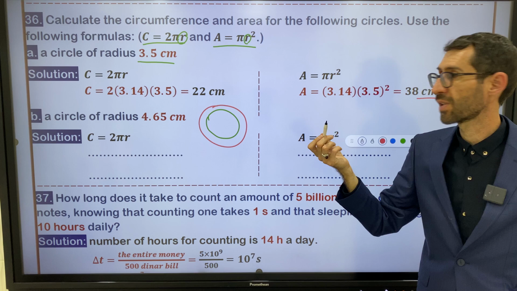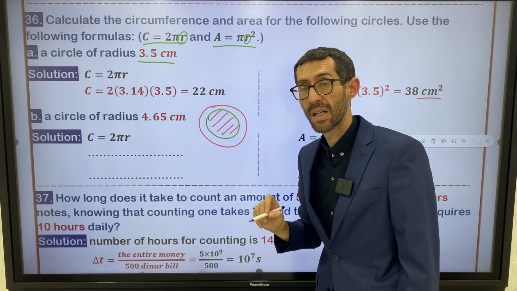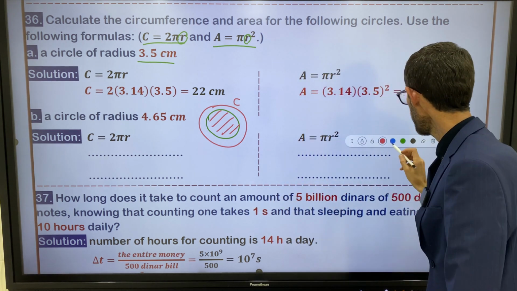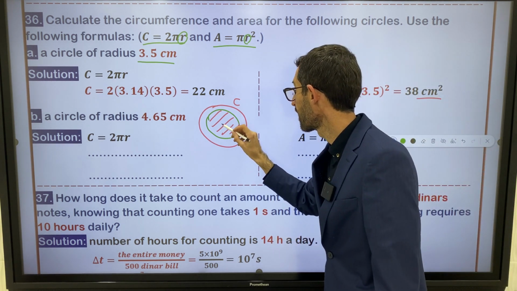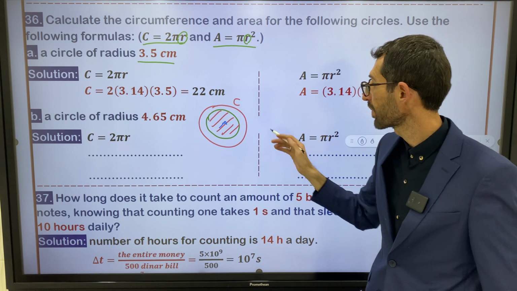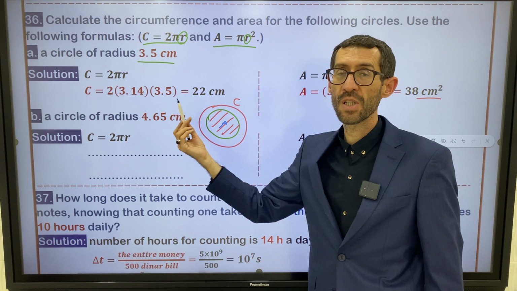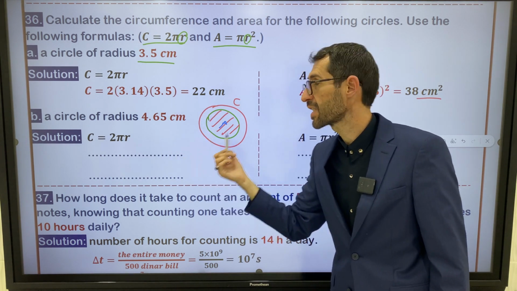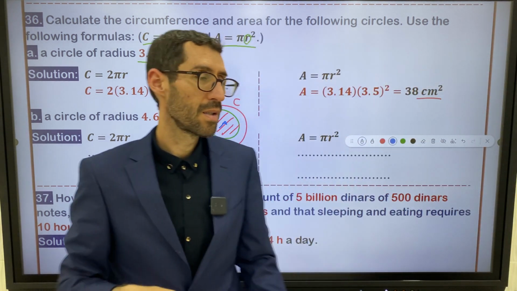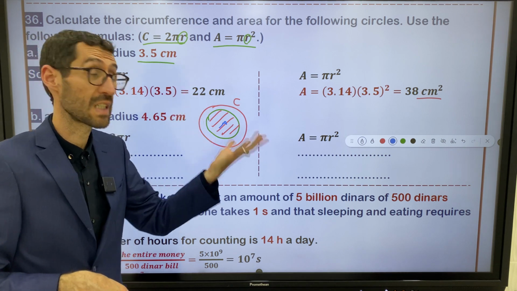So what's the area of a circle? Area means the inner part of the circle. This part is area, so the outer part is circumference, right? But the inner part is area. And by the way, circumference is measured in centimeter, area is measured in meter squared or centimeter squared, right? So the unit of the circumference is just centimeter, not centimeter squared.